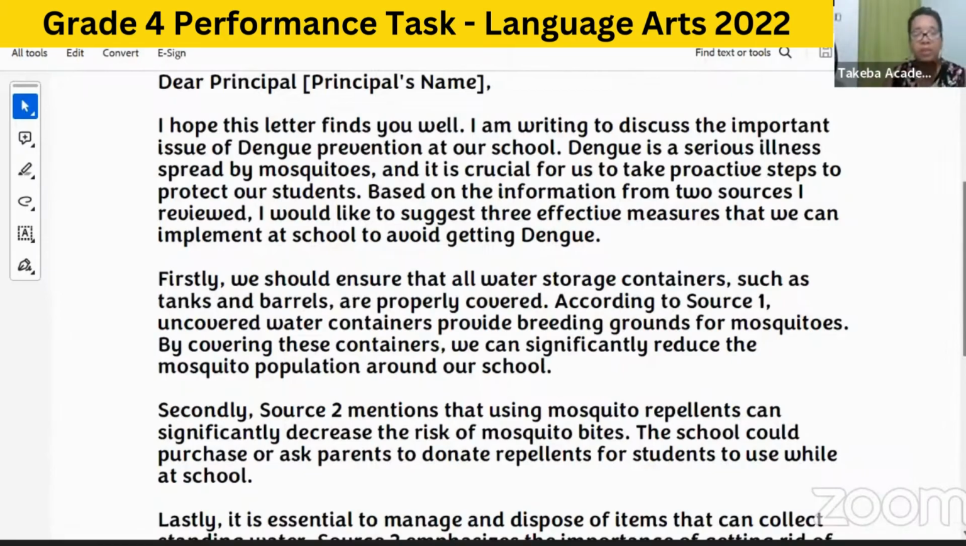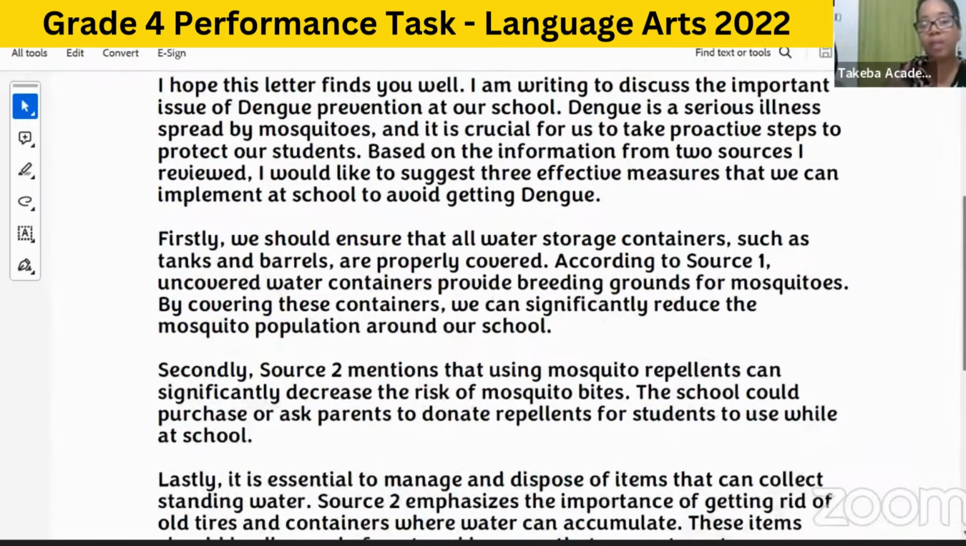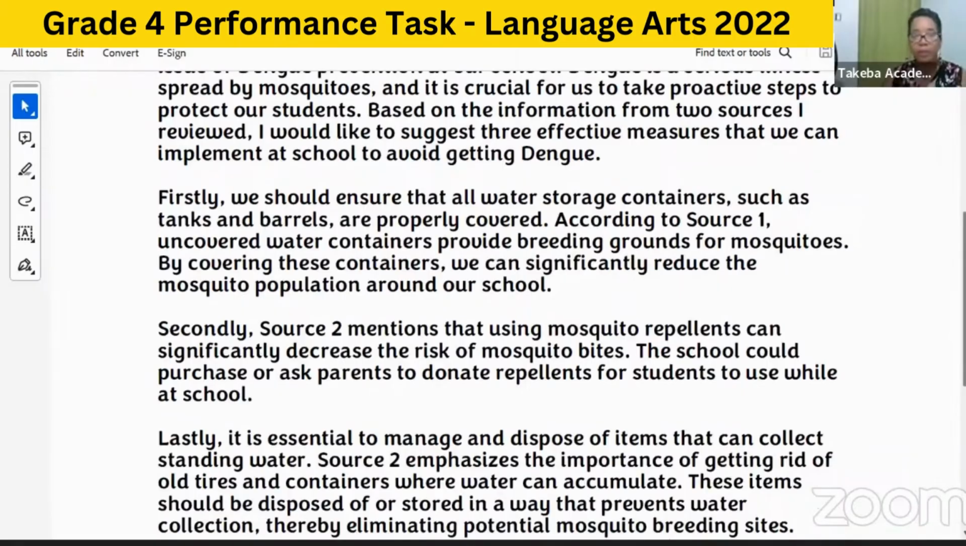All right, so firstly, we're gonna go now get into the first point. Firstly, we should ensure that all water storage containers such as tanks and barrels are properly covered. According to source 1, uncovered water containers provide breeding grounds for mosquitoes. So by covering these containers, we can significantly reduce the mosquito population around our school. All right, so that was taken from source 1. We talk about the breeding sites and how to prevent that by covering the water containers.